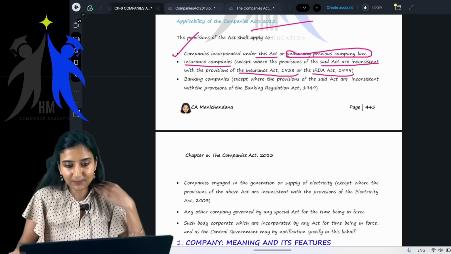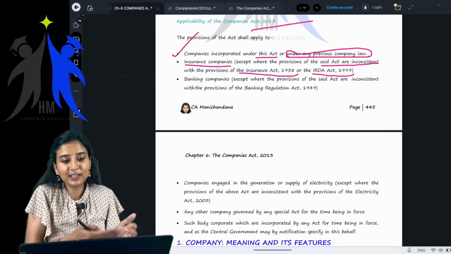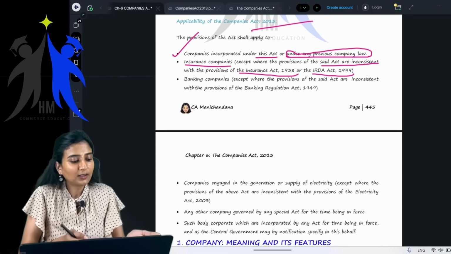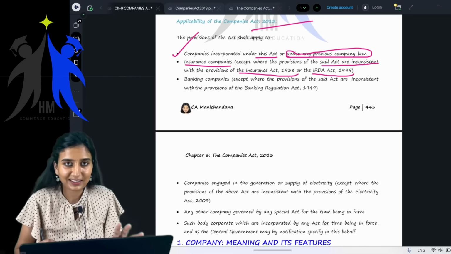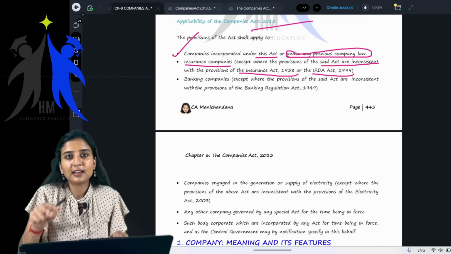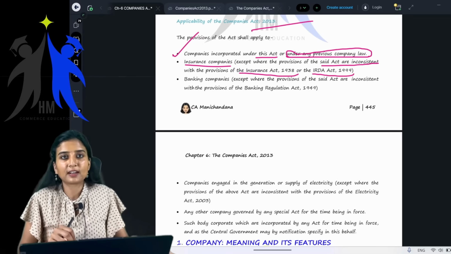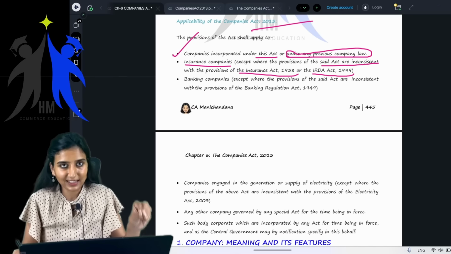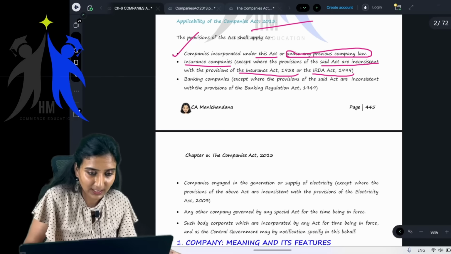See, when there is a special act for them, they have created one act for insurance companies, the Insurance Act 1938. Now, if there is any inconsistency, you cannot tell them only the Companies Act will apply. Yes or no? So, for example, if the Companies Act says 2 directors are required, and they say they want 5 directors, you cannot say 2 directors. No. Whatever is there in their act, they have to follow. Understanding? Insurance companies. Getting it?